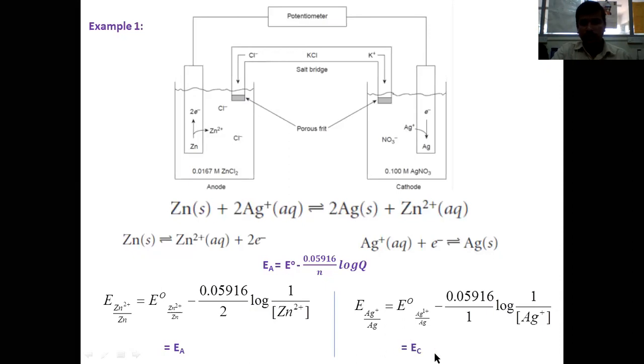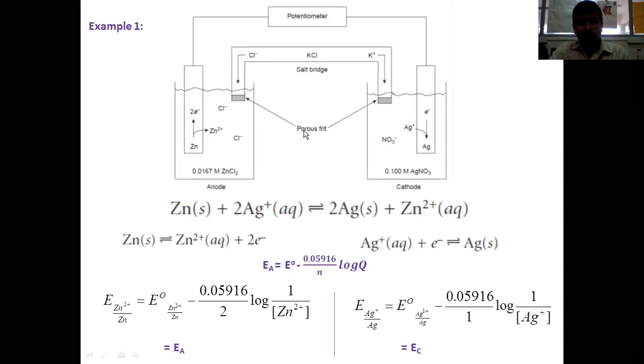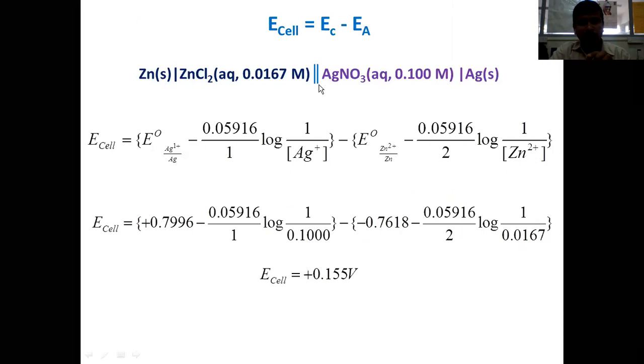Why do we call this the cathodic potential? Because this reaction is a cathodic reaction or reduction reaction. So the overall electrochemical potential can be written as E cell is equal to EC minus EA. EC is called the cathodic potential and EA is called the anodic potential. The same electrochemical cell, the schematic representation of the electrochemical cell containing zinc and silver electrodes in anode and cathode respectively, can be written in this manner. Systematically, or the shorthand notation of the same electrochemical cell can be written in this manner.